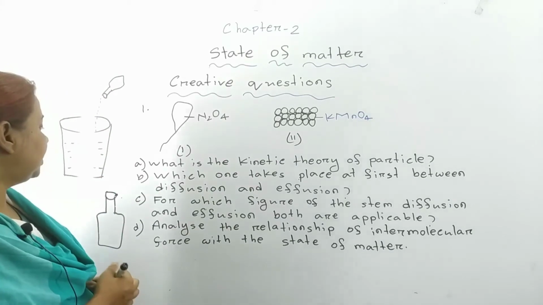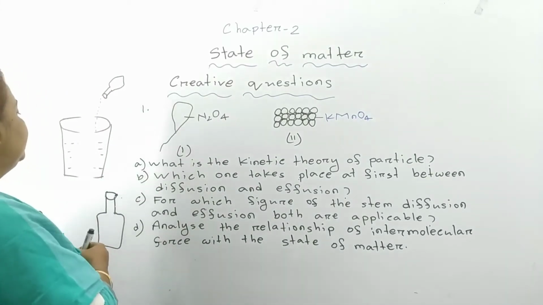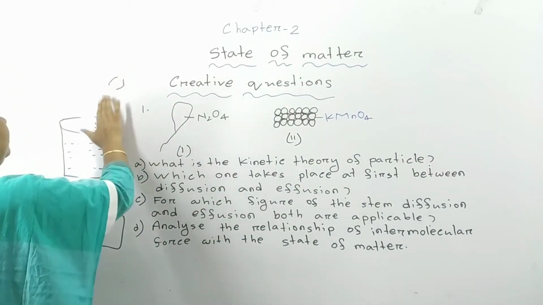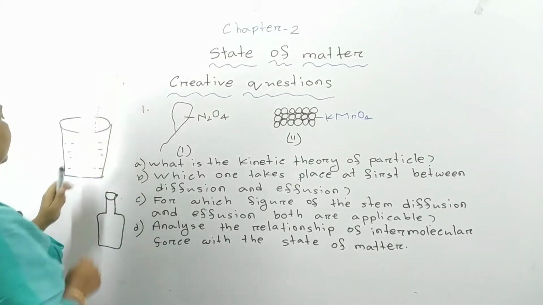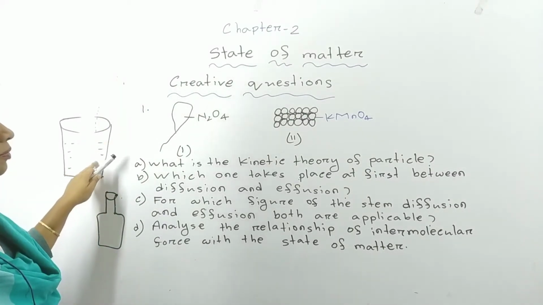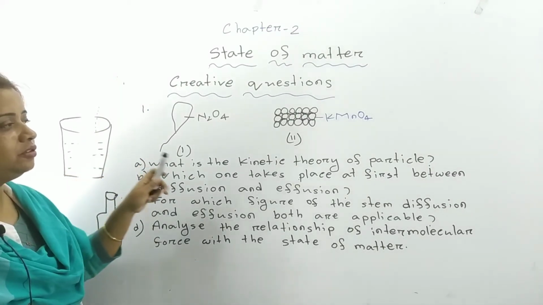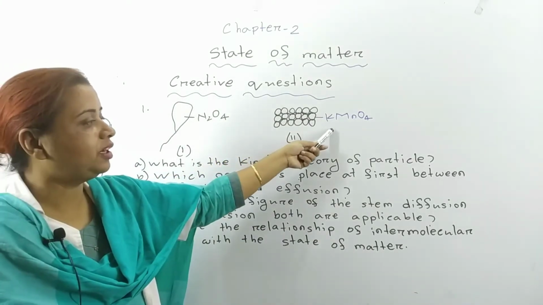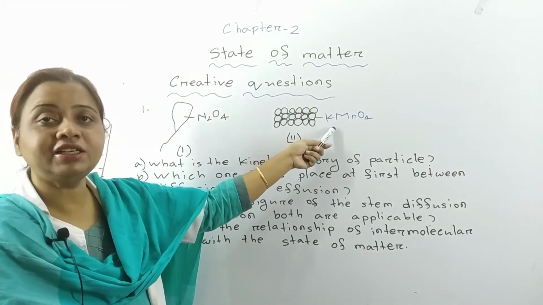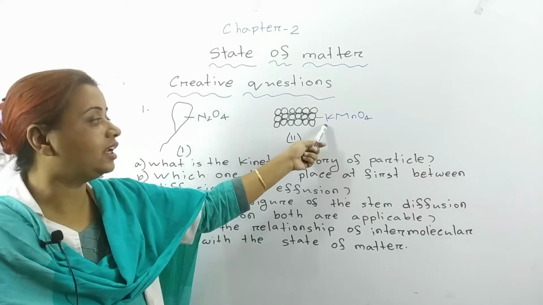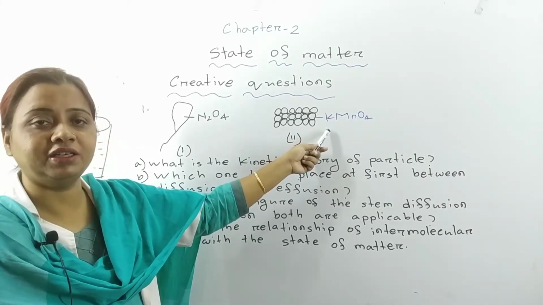How? Suppose I am taking some water in a container. After that I am giving potassium permanganate. Do you know, potassium permanganate is available in crystalline form and the color of potassium permanganate is purple.